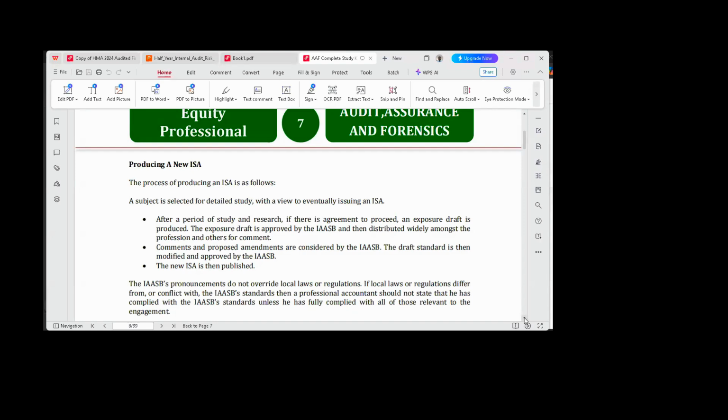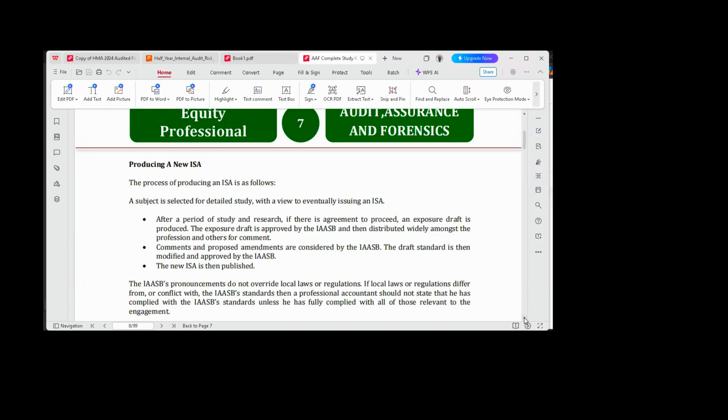What they will do is spread their dragnet. They want to receive comments on the best approach to resolving these issues from other parts of the world, from other practitioners, from other auditors all over the world. So they will expect all the member countries that are members of IFAC to send in their own input.